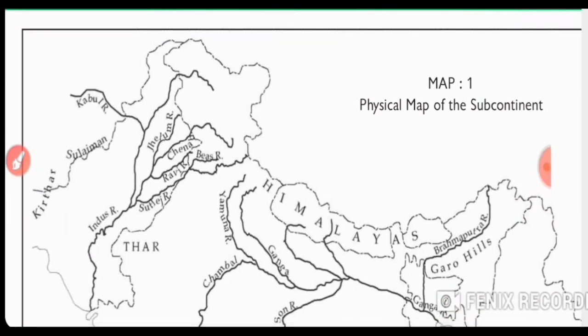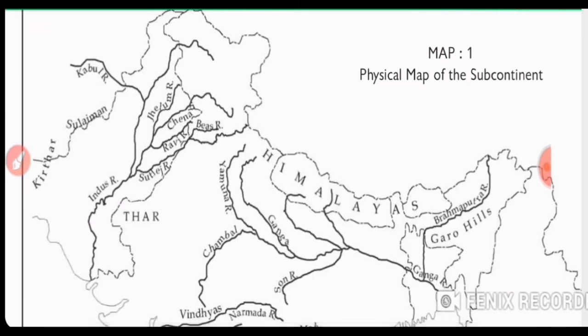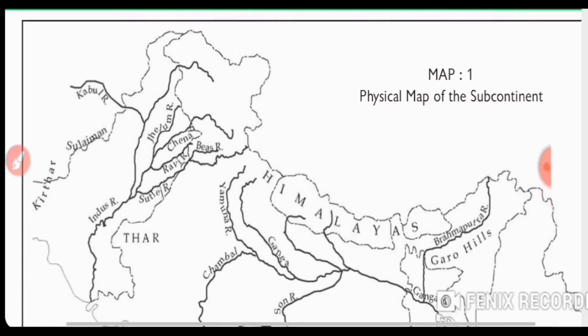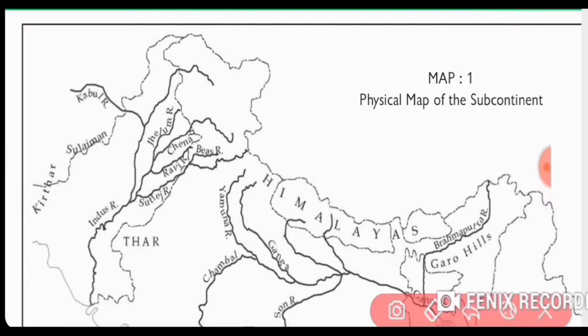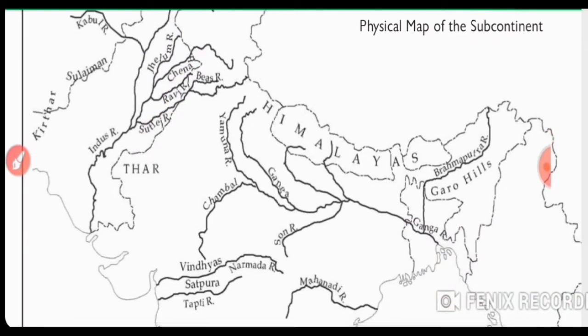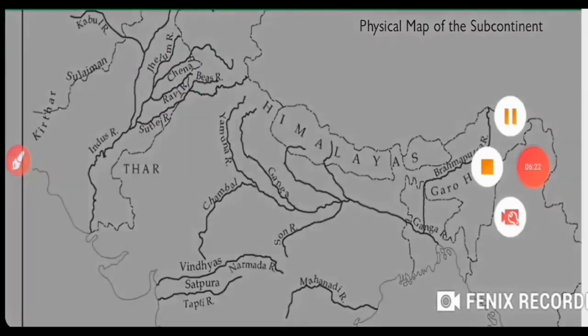So, we are required to locate the Indus River's tributaries. And what are tributaries, friends? Tributaries are smaller rivers that connect to the big river. The tributaries of the Indus River are the Sutlej, the Ravi, the Chenab, and the Jhelum. So these are some of the tributaries of the Indus River.